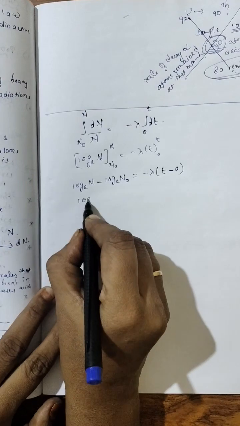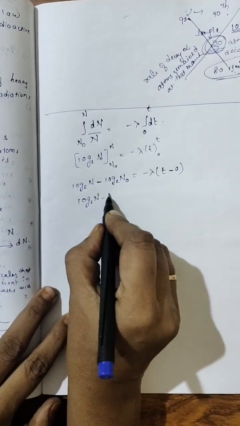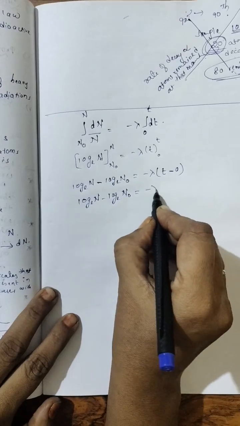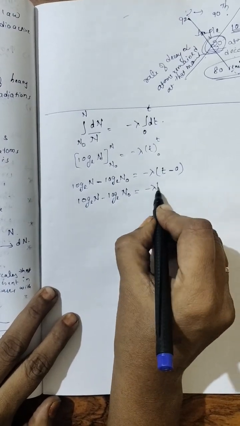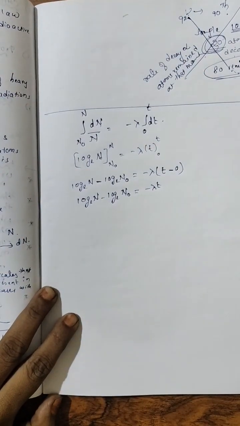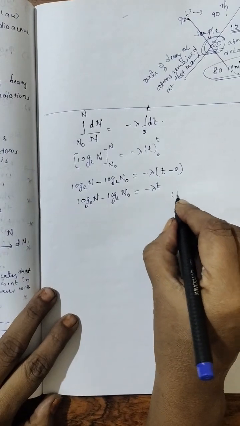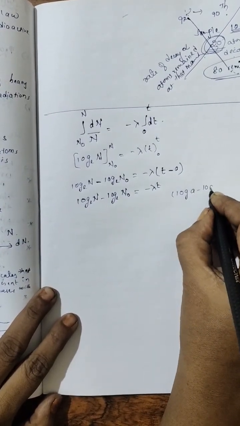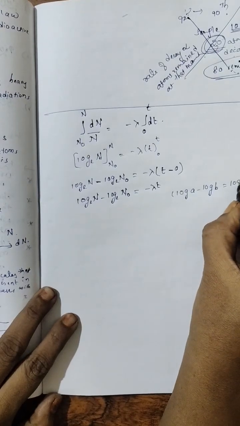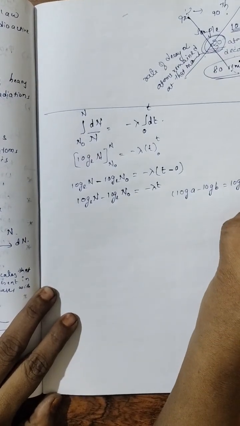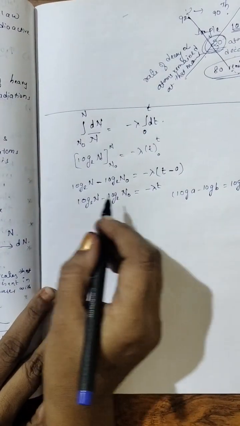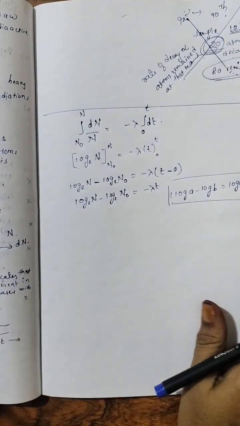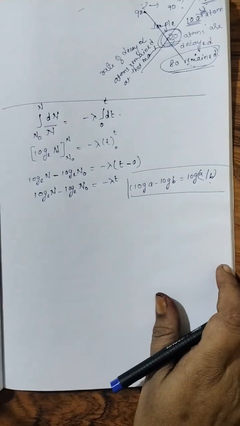Now what you will get? Log e N, very simple mathematics, minus lambda t minus 0 t. Right? Now in mathematics we have a formula, log a minus log b equal to log a by b. Let us use this formula here. In exam, no need of writing this, just for your knowledge, I am saying, that's it.